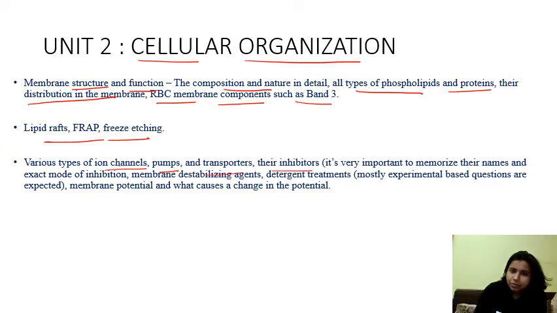It is very important to memorize their names and exact mode of inhibition, membrane destabilizing agents, detergent treatment, membrane potential. These are very important topics, right?